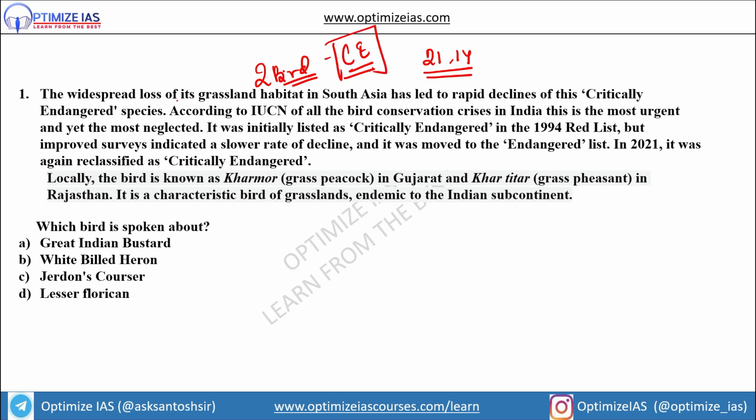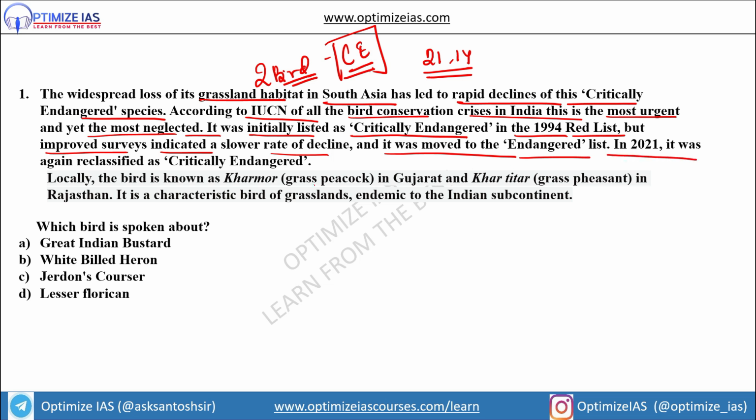The widespread loss of grassland habitats in South Asia has led to rapid decline of this critically endangered species. According to IUCN, of all bird conservation crises in India, this is the urgent one and yet most neglected one. It is initially listed as critically endangered in 1994 red list, but improved surveys indicated a slower rate of decline and it was moved to endangered list.